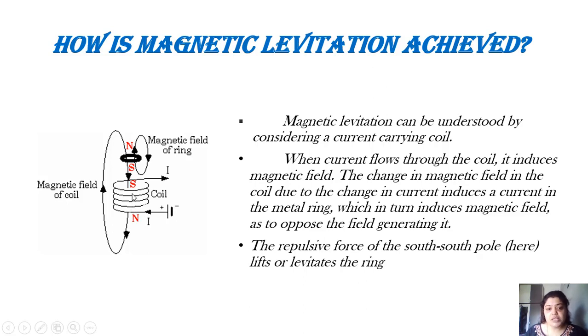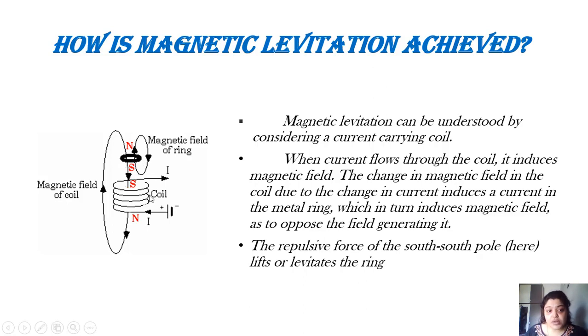Whenever there is a change in magnetic field, EMF is induced, that is, current is induced. Where will the current be induced? We have input current through the coil. The current is produced in the magnetic ring, which in turn produces a magnetic field in the ring, right?